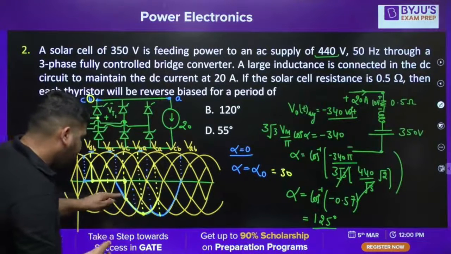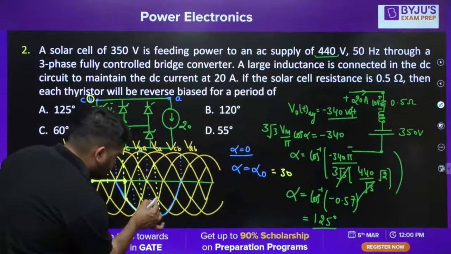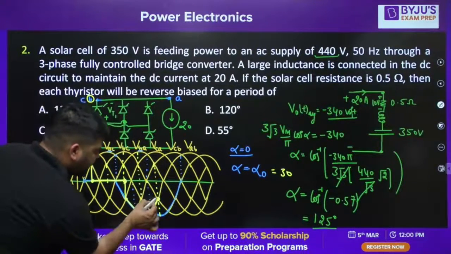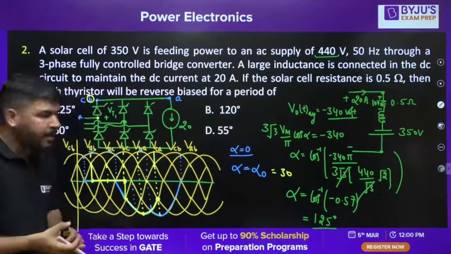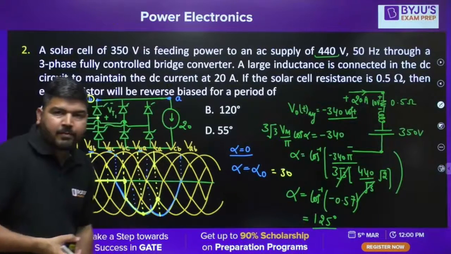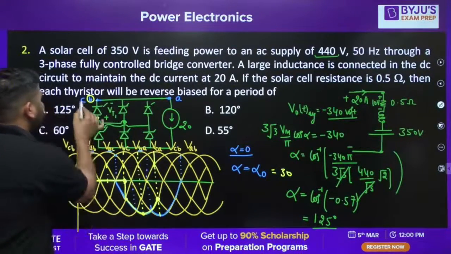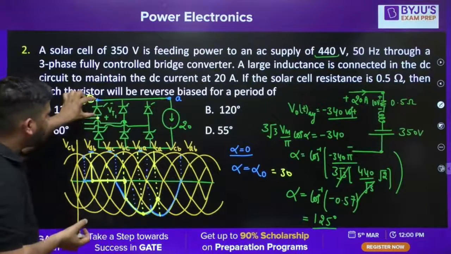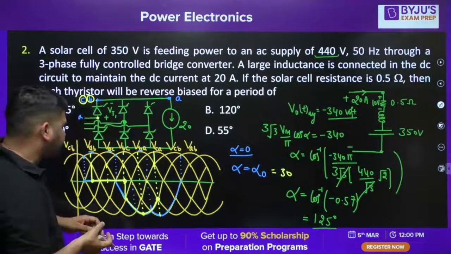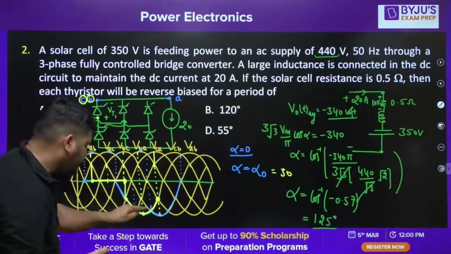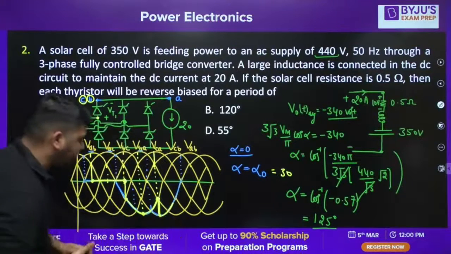I hope it is clear. From this instant to this instant, this is my VAB. Now from this point onward, VCA is there. If VCA is there, what will happen? Tell me guys, VCA means the upper point is at C. So the thyristor voltage will be VAC. From this point onward, we have VAC as the thyristor voltage. This is my VAC.